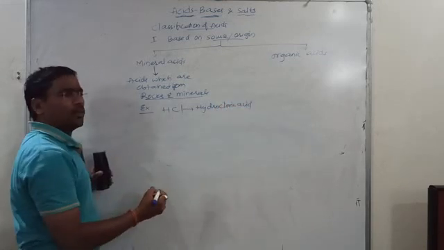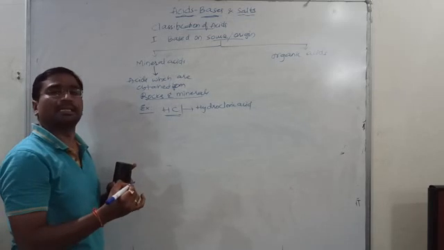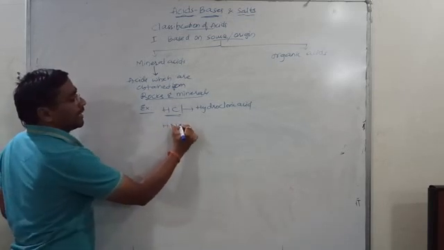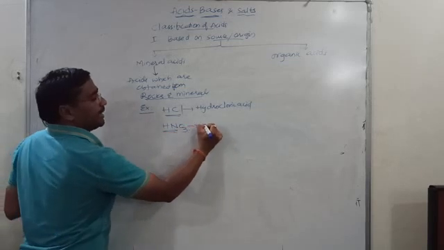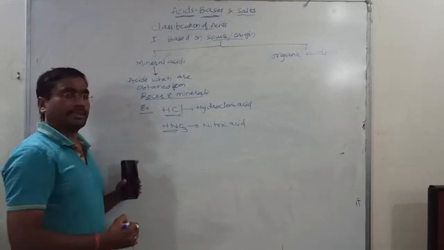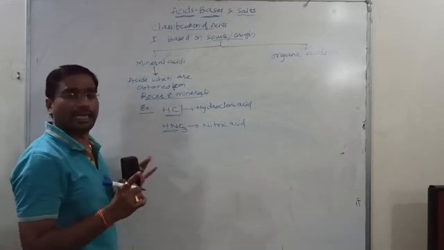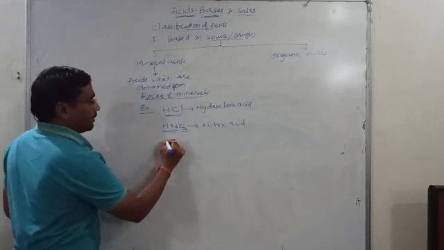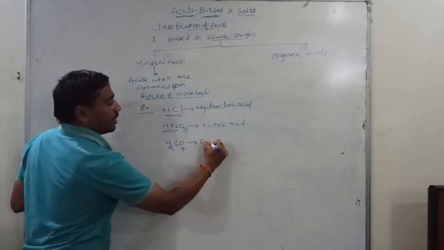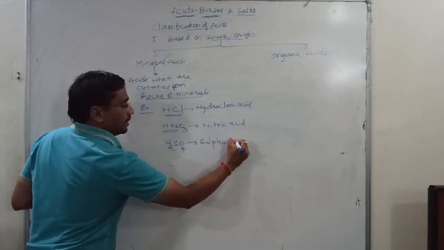Hydrochloric acid, HCl. The most used acid in our chemistry lab is hydrochloric acid. Second one, HNO3, is called nitric acid. This is also an acid we are using in our chemistry lab. Third one, we have H2SO4. The name of this one is sulfuric acid.